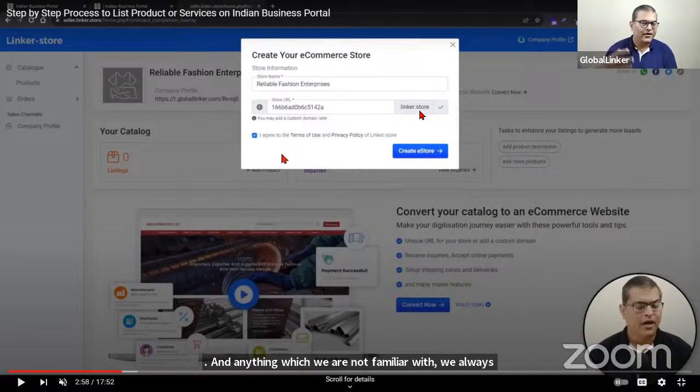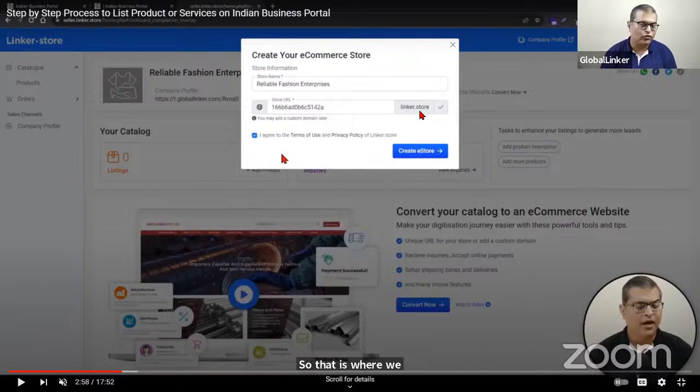Now, when you are already a little unfamiliar and stressed, if I ask you to point the DNS of your domain to our server, or implement the SSL, all that will be a little too confusing for you. So that is where we provide Linker.store so that you can conveniently go through this journey.